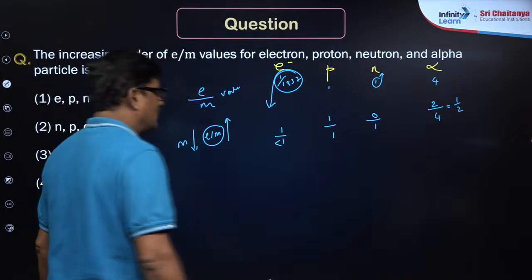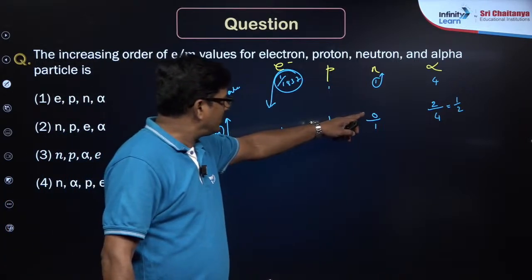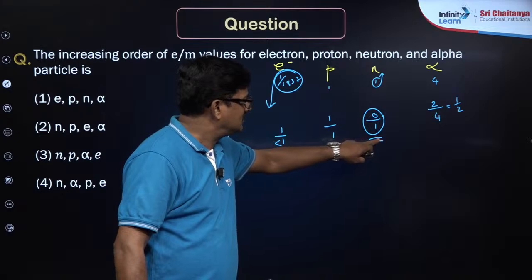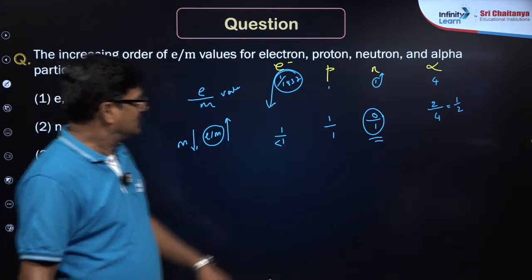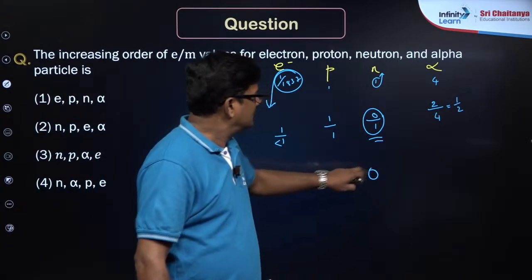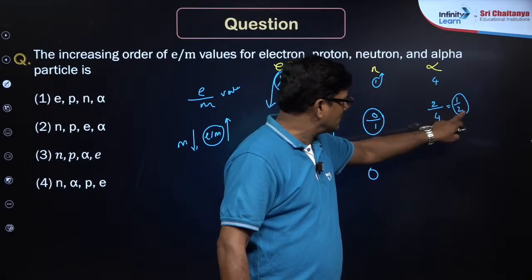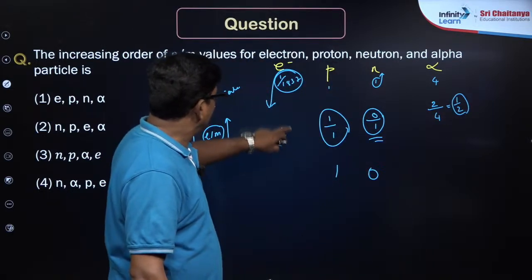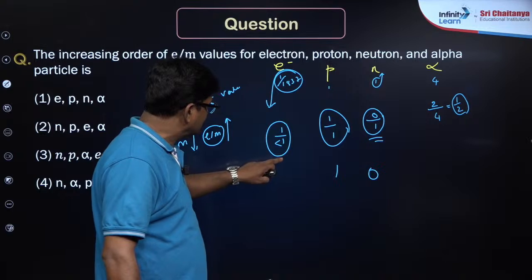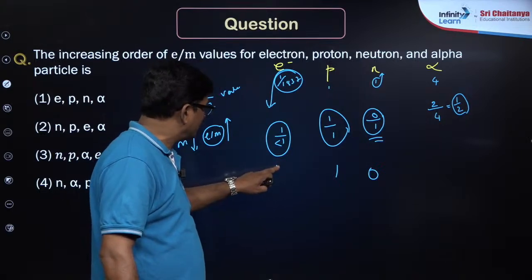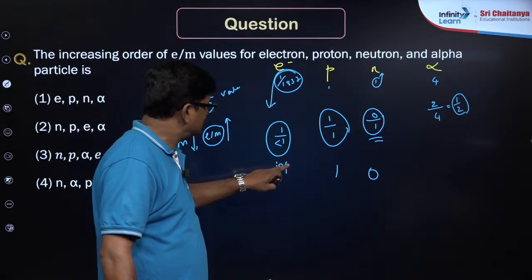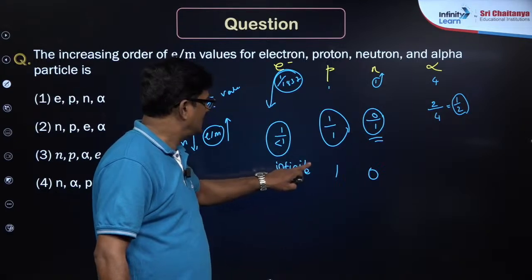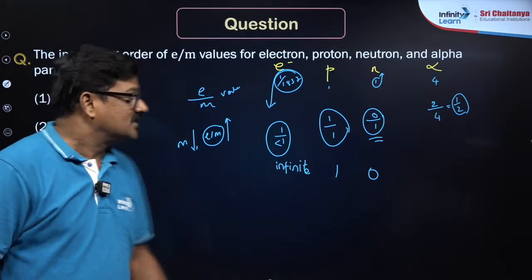Okay, so that 0 divided by 1 ये कम से कम वैल्यू है, right? So that it is 0, and it is going to be 1/2, and it is going to be 1, and it is 1 upon less than 1, is going to be infinite. Right? It is infinite.